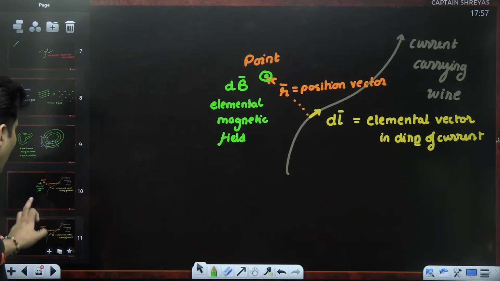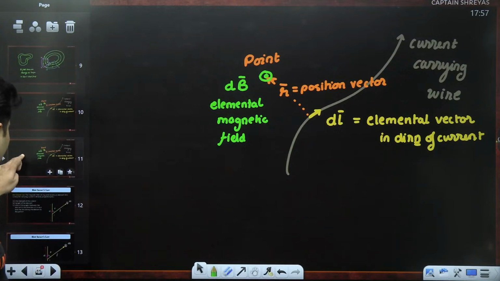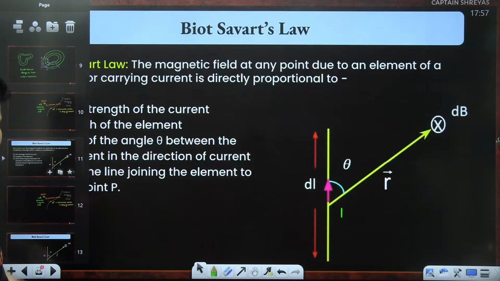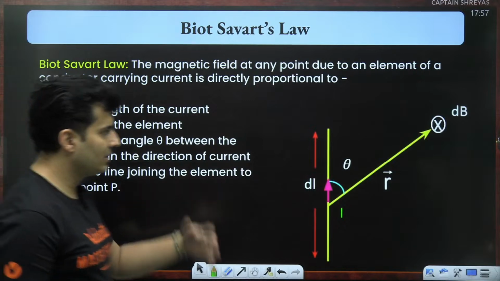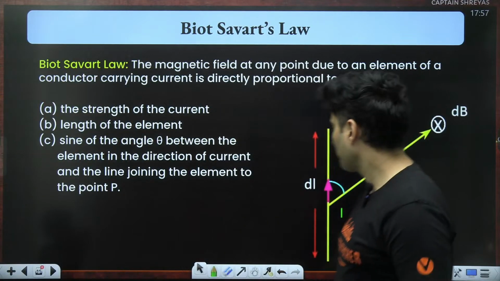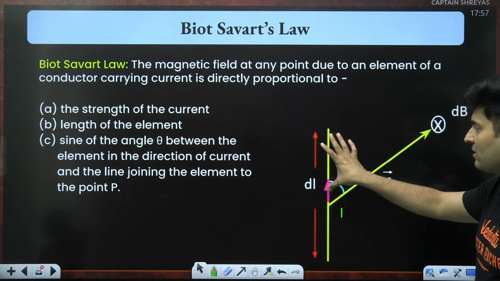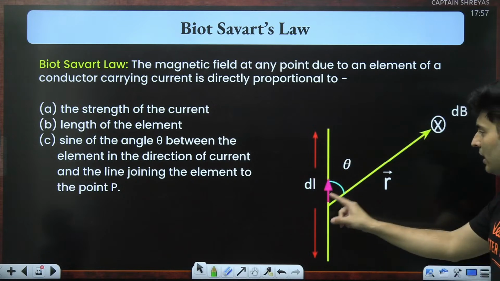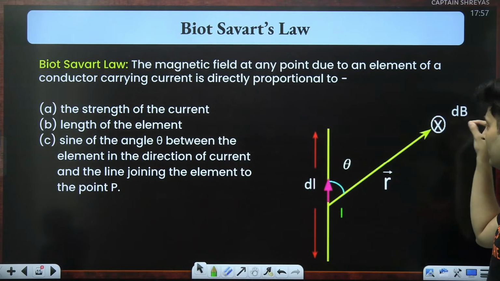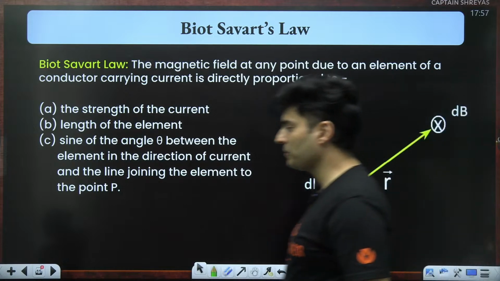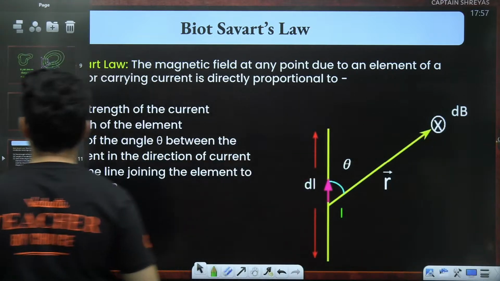I hope all these terminologies are very clear. If you see the diagrams, it's given in the same form even in your textbooks. You will have a wire, you will take a small element of that wire, and due to that element you will find the magnetic field at that particular location, and that will be dB, for example.